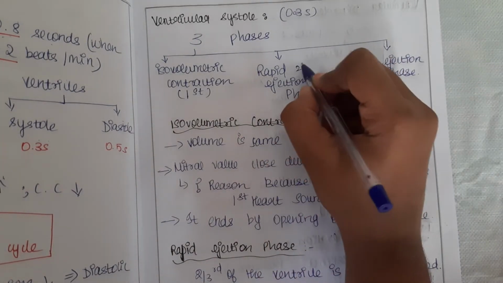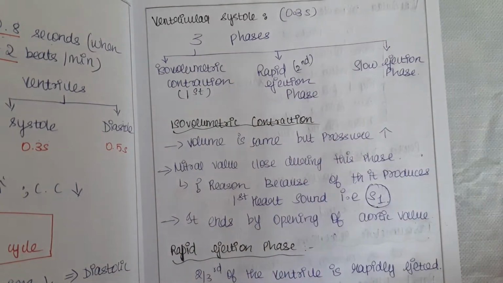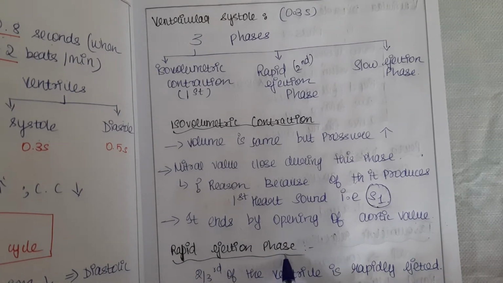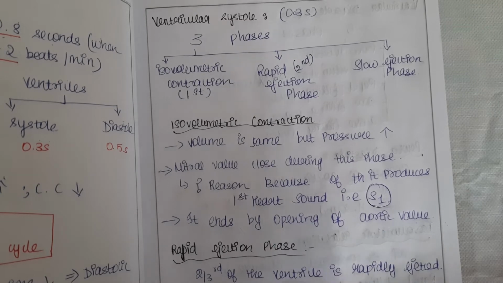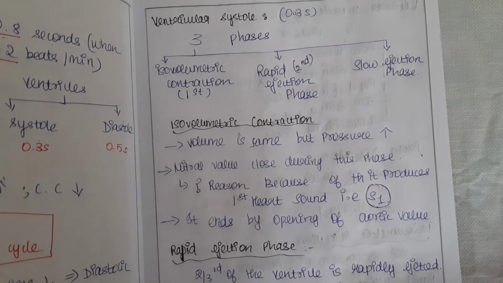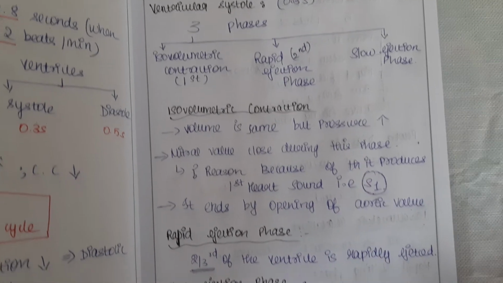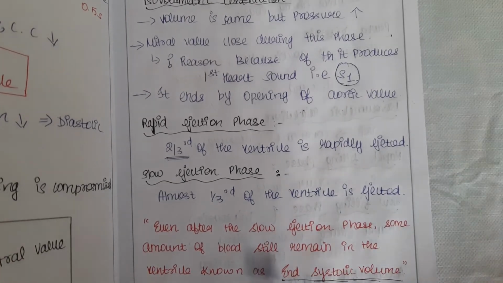Let's go on to the second phase, that is the rapid ejection phase. In the rapid ejection phase, 2/3 of the blood in the ventricles is rapidly ejected. That means as soon as the valve opens, 2/3 of the blood is rapidly ejected from the ventricles. That is the meaning of rapid ejection phase. Then let's go on to the slow ejection phase.